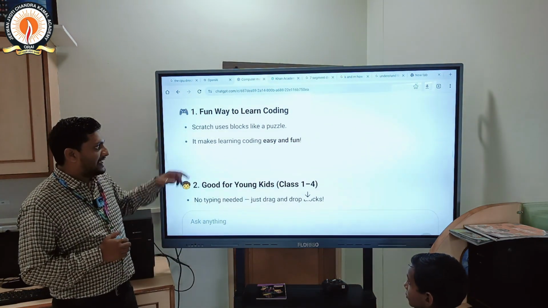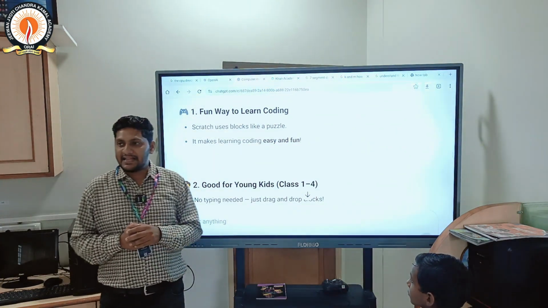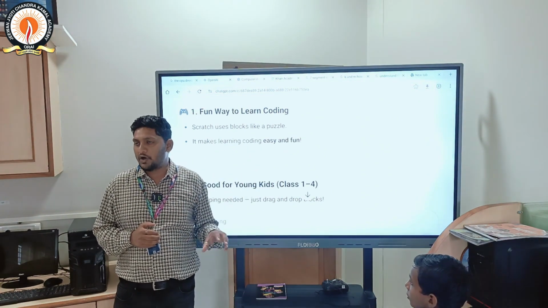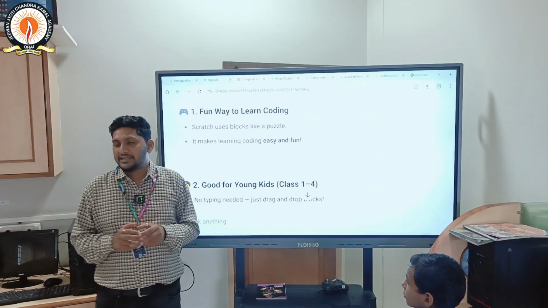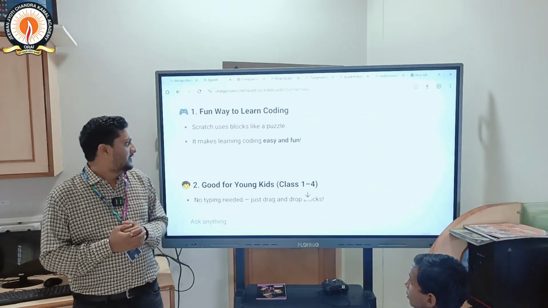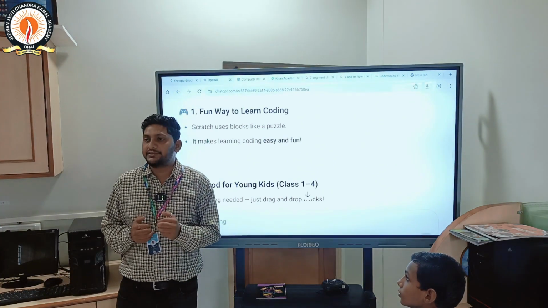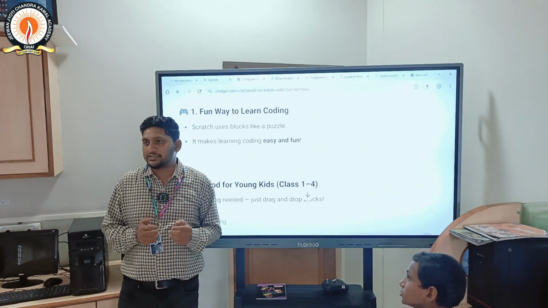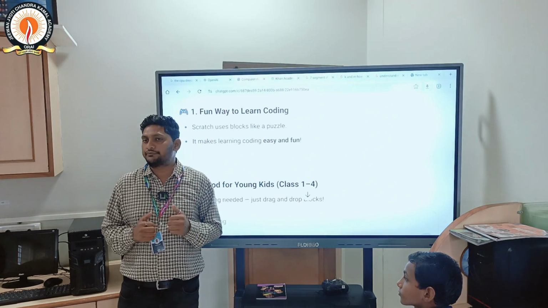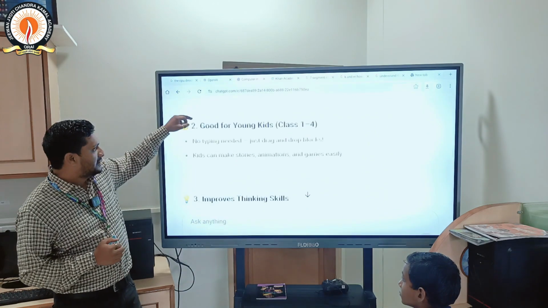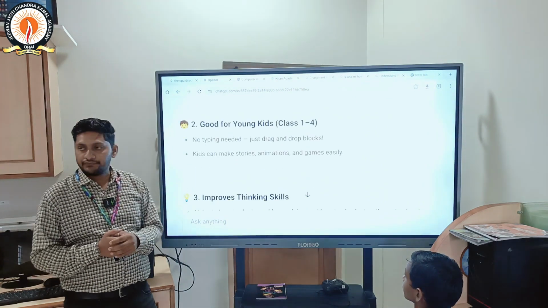Scratch uses blocks like puzzles. So in Scratch programming, the blocks are given to you. You drag and drop the blocks and make the story. Okay, it's like a puzzle game, and it makes learning coding easy and fun. So it is very easy for all the students, and you also have fun with this Scratch coding.